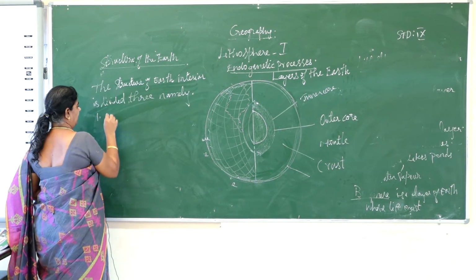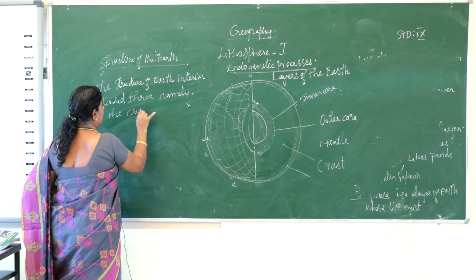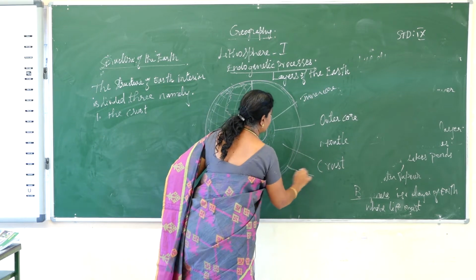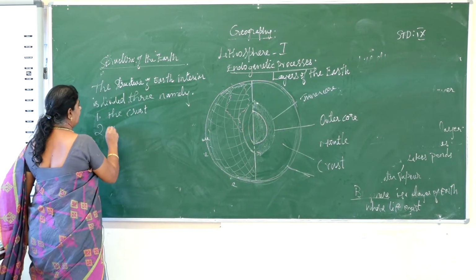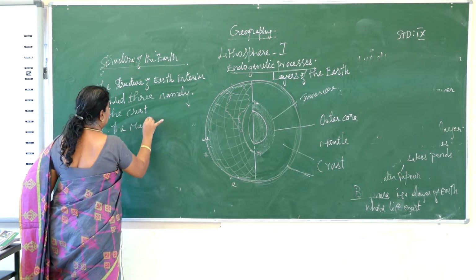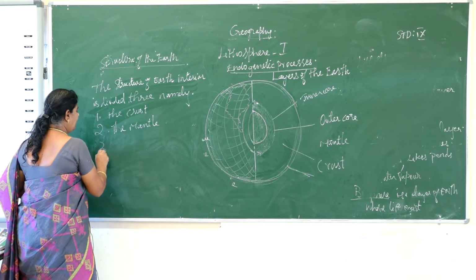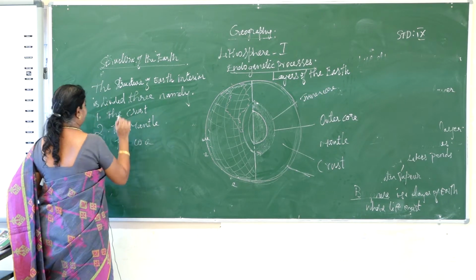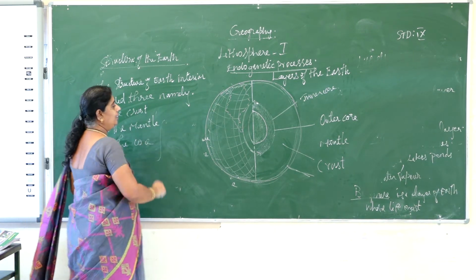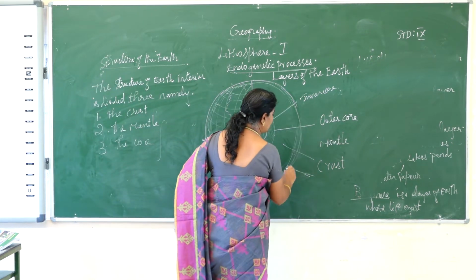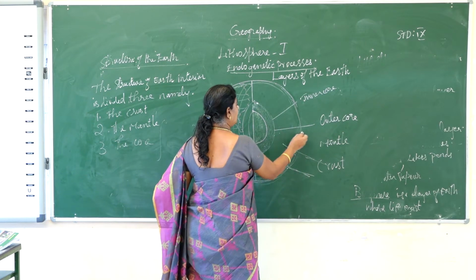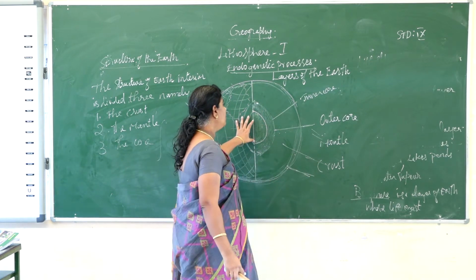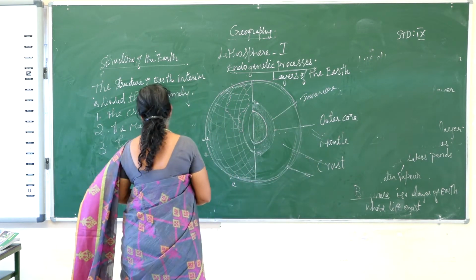first one, the crust, the outermost layer. Then the next one is the mantle, and the third one is the core. This part is the outermost layer, the crust, and below the crust is the mantle, and the innermost is the core. We are going to see them one by one.